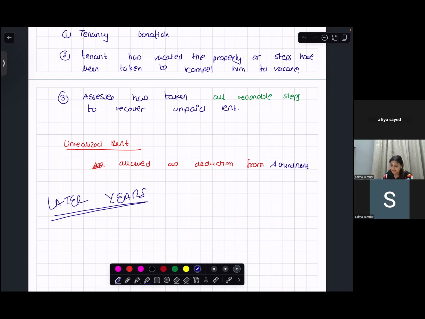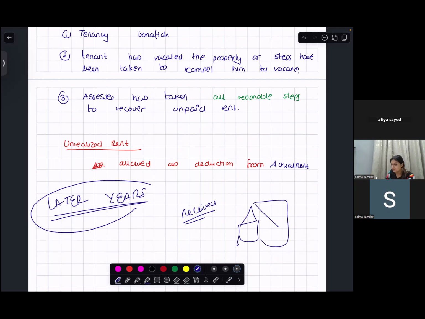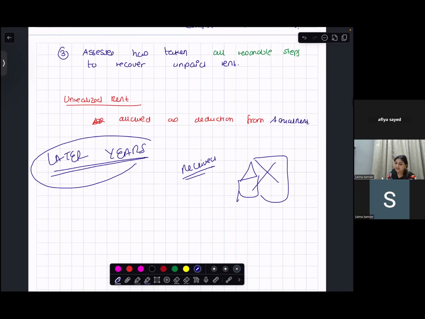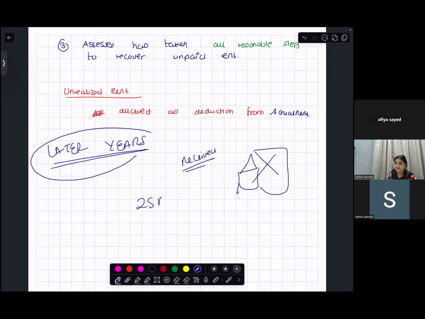Suppose in the later years you are receiving this unrealized rent, and this house is no longer there with you. Then this unrealized rent will be charged to tax under section 25AA. And from this money, you will be allowed a deduction of 30%, standard deduction, even if the house is no longer there with you.